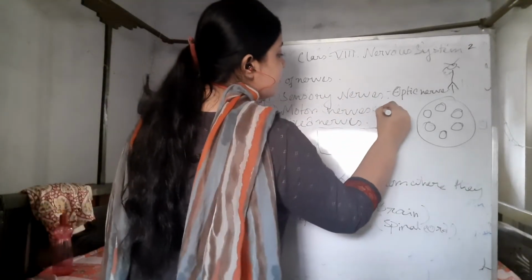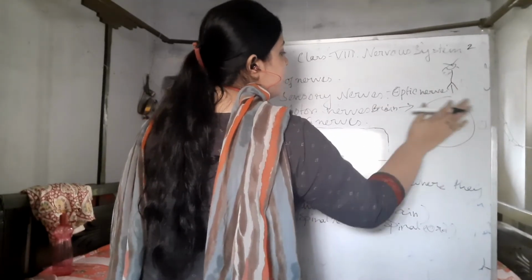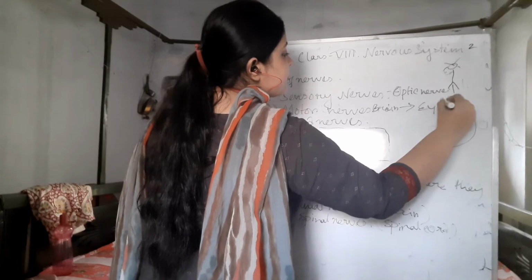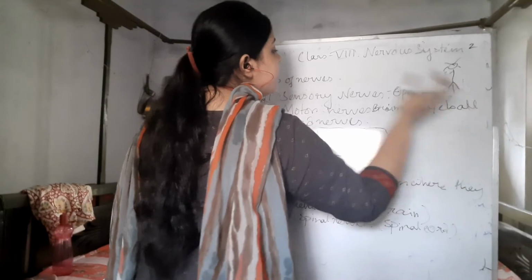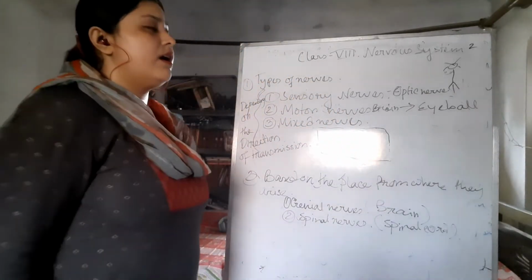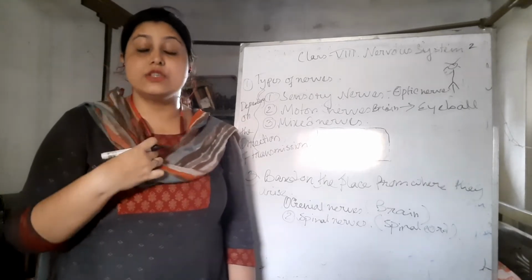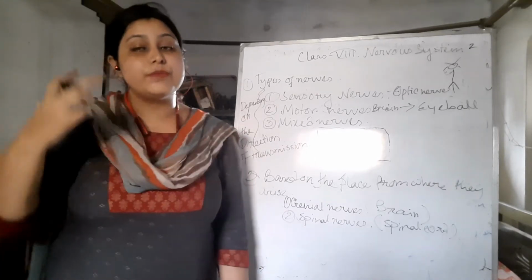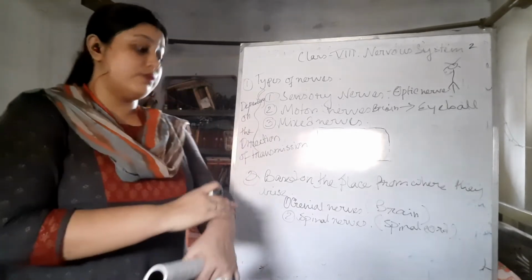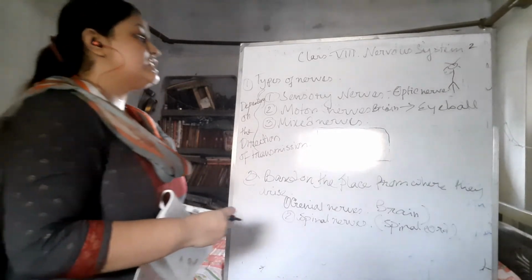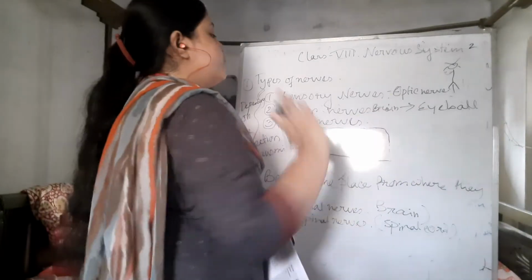From the brain to the eyeball. By this we can move. When some high intensity of light falls on our eyes, we react, like we blink our eyes or close our eyes. This reaction comes from the brain to our eyeball. By this we can blink our eyes, from one eye muscle to the other. This function is done by the motor nerves, which come from the brain to the eyeball.